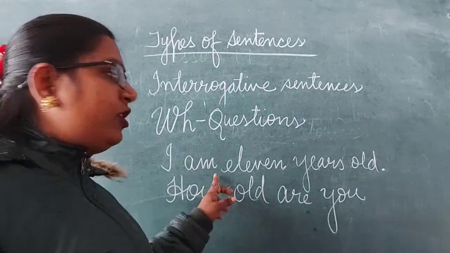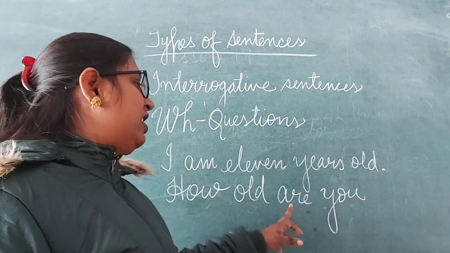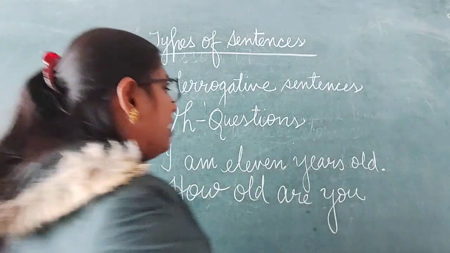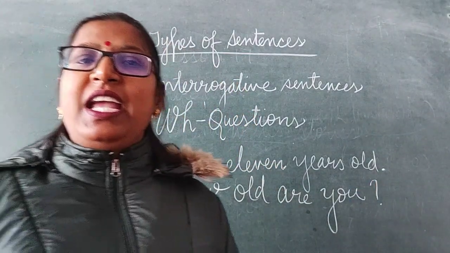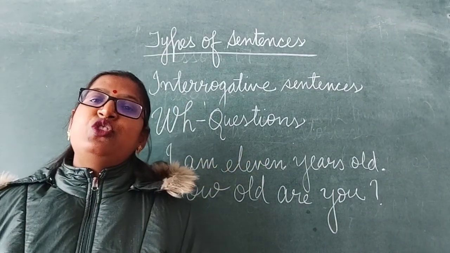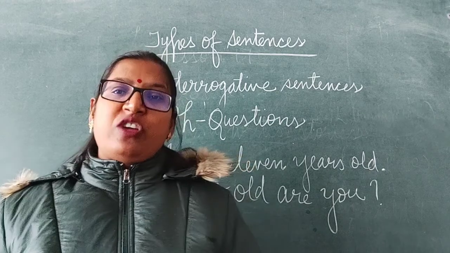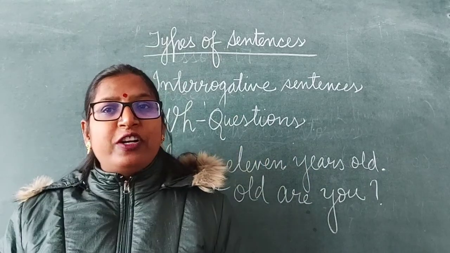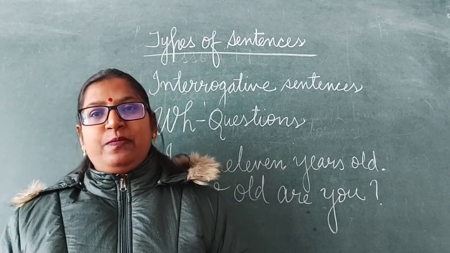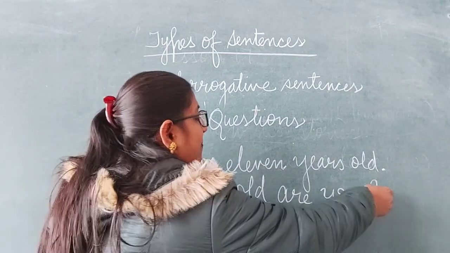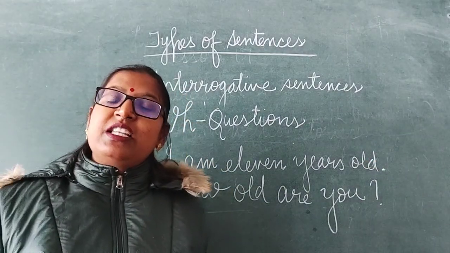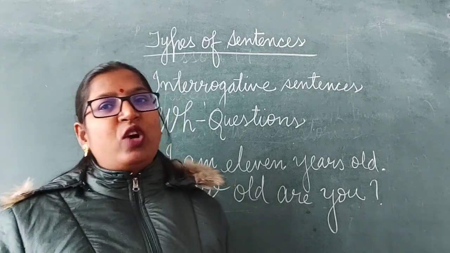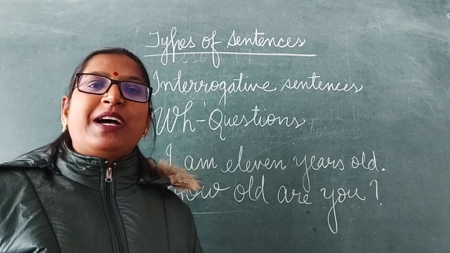Here it is subject and then verb, but when we make it a question, we write the verb first, the auxiliary verb, and then it is followed by the subject. How old are you? And a question mark at the end. Dear children, always remember to put a question mark at the end of the interrogative sentence. Whenever you are converting a declarative sentence into interrogative, never forget to put the question mark at the end. If you are writing the whole sentence correctly, but you are not putting the question mark, that means it's a grammatical mistake. Clear? So avoid that. Always remember to put a question mark at the end.